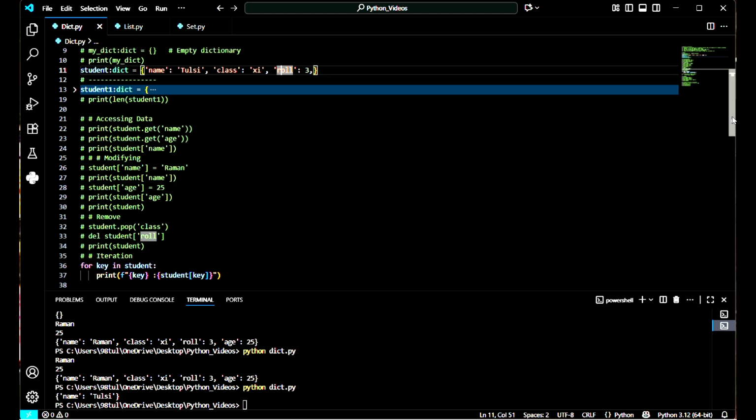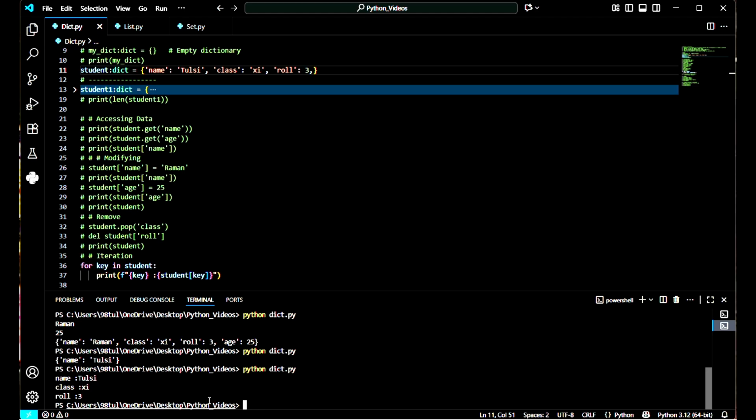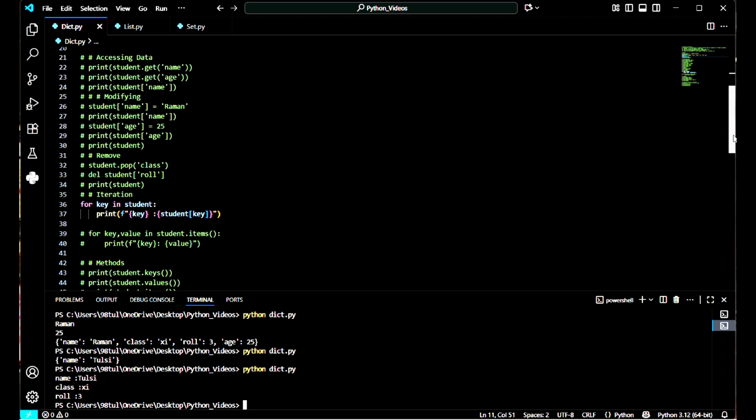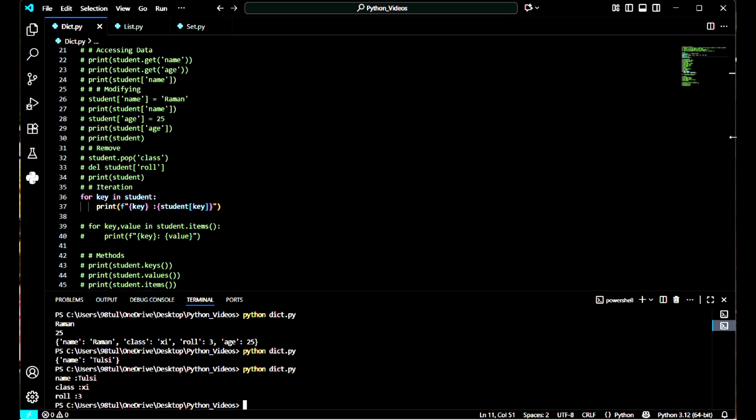Or, one important thing, okay, let me first print this line, the iteration part. So we will get name as key, Tulsi as value, class as key, 11 as value, role as key, 3 as value. So when we use iteration, we will get the key value pair. We can use enumerate here. If we use enumerate, it will give the same output, like the key value pair.